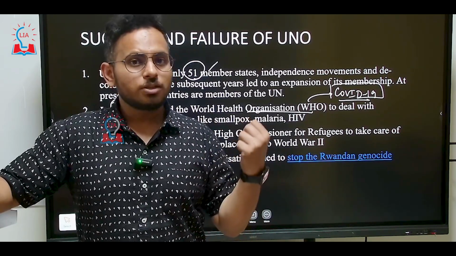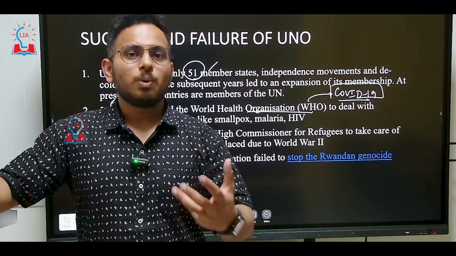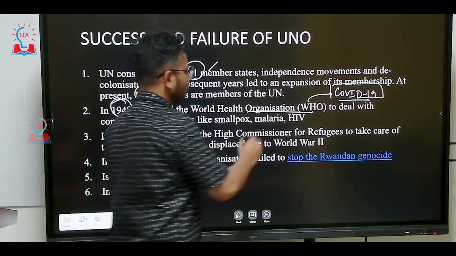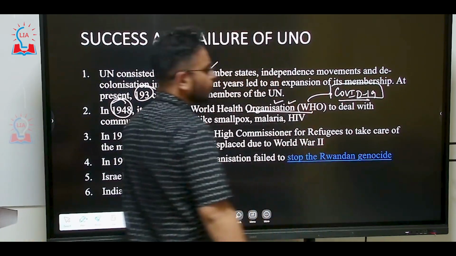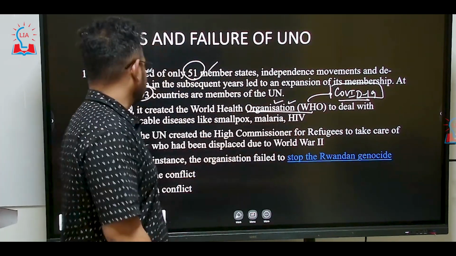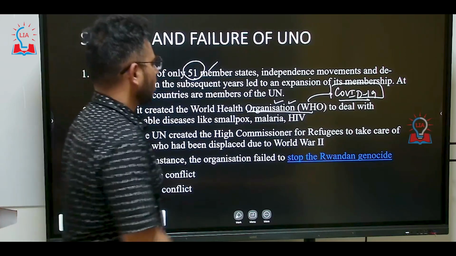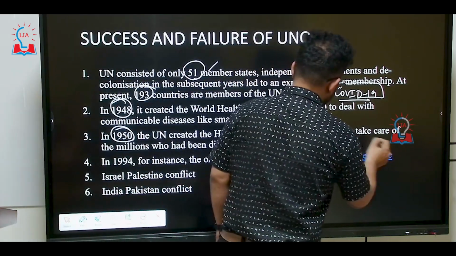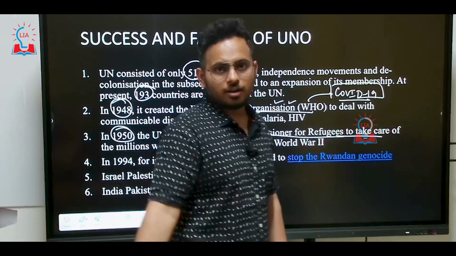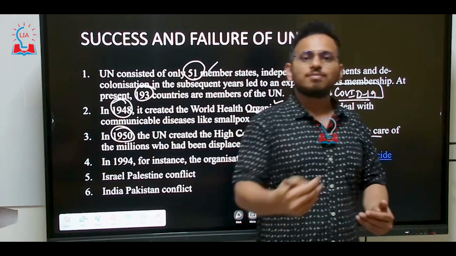So in order to make sure that we have a faster development of vaccines which can fight COVID-19. WHO is a very principal and a very important organ of the United Nations organization, and a reason for its success. If you look at the United Nations in 1950, it created a High Commissioner for Refugees to take care of the refugee crisis. For example, recently in India, we had refugees from Myanmar who crossed the border and fled into the Indian